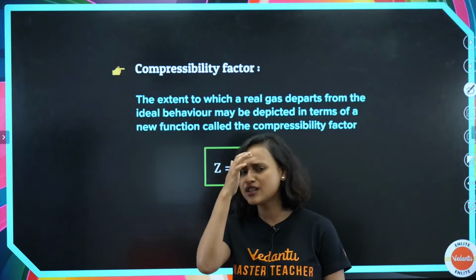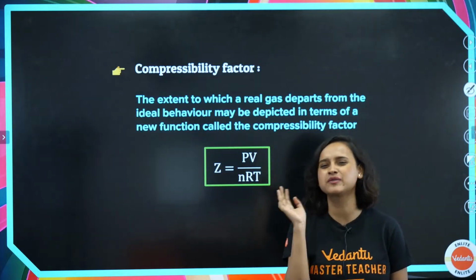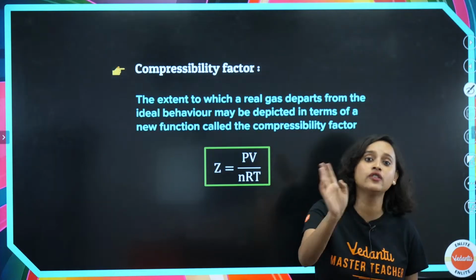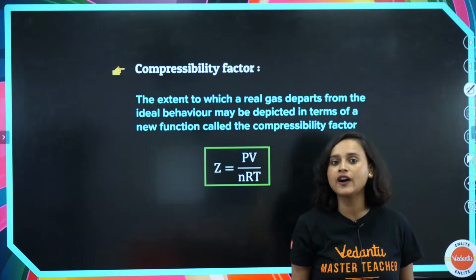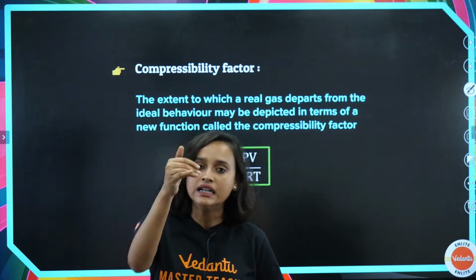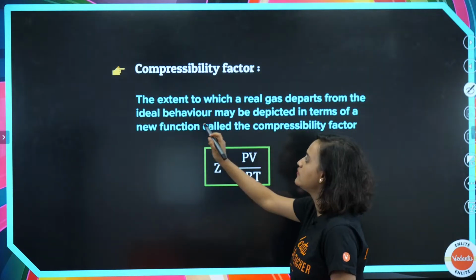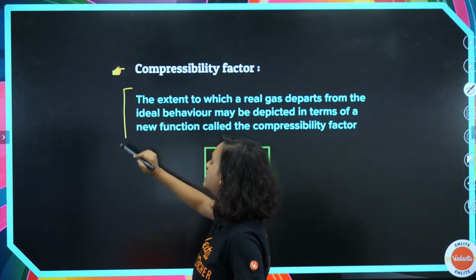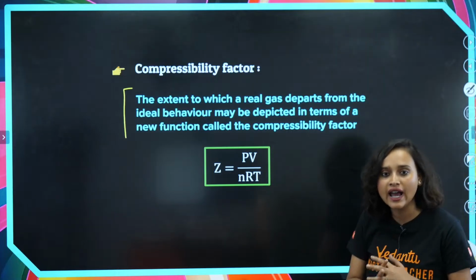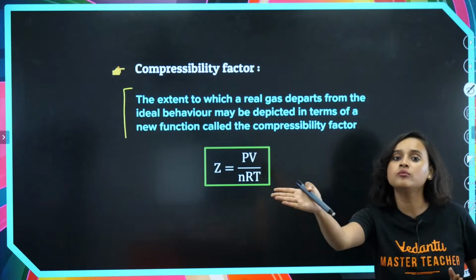But there is also one student who has just come here to spam. He is not doing anything. How much has he deviated? 5 on 5. He is not doing all the 5 points, so he has deviated completely. Understanding the logic? The very same way, this is exactly what is written here. It's written that the extent to which a real gas departs from the ideal behavior.